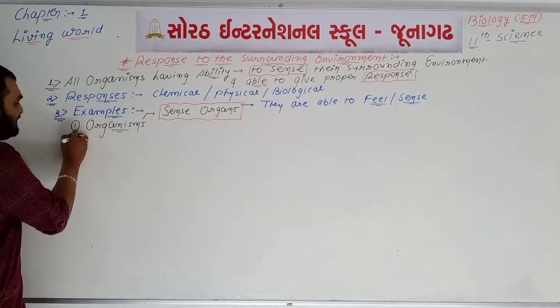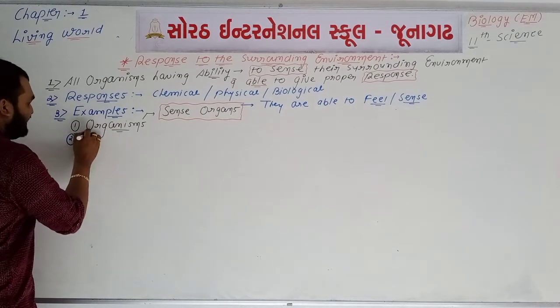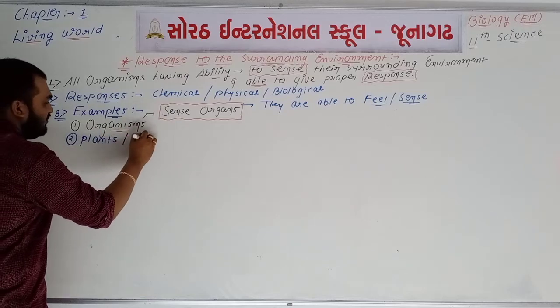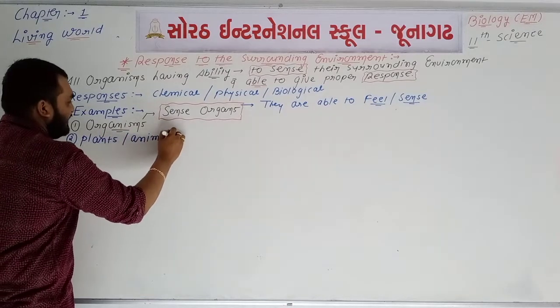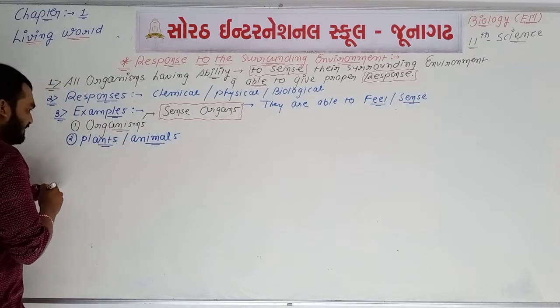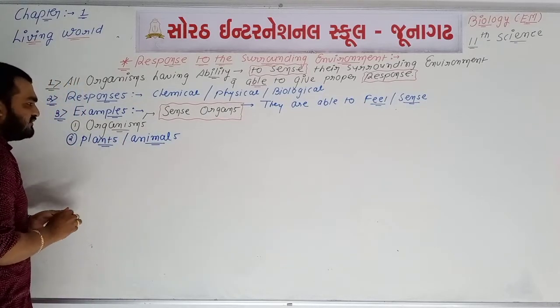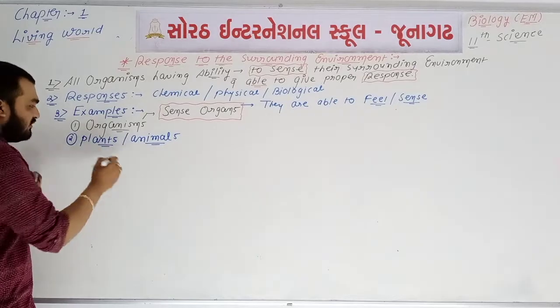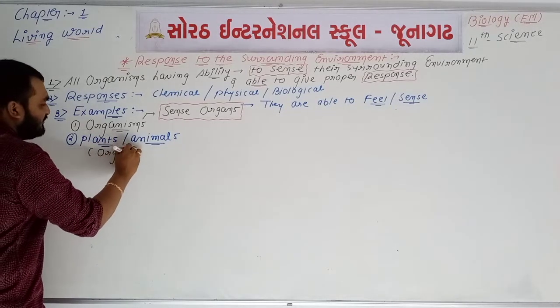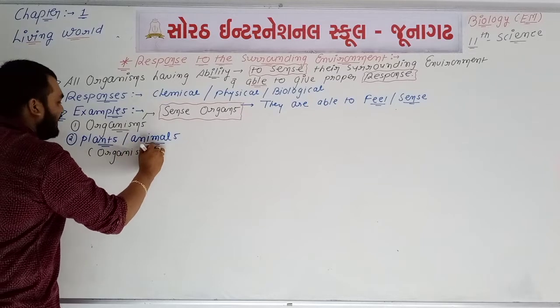Now if we talk about the second one, all plants or all animals, see, all plants or all animals means what? We can say all types of organisms. So you can also write all types of organisms.